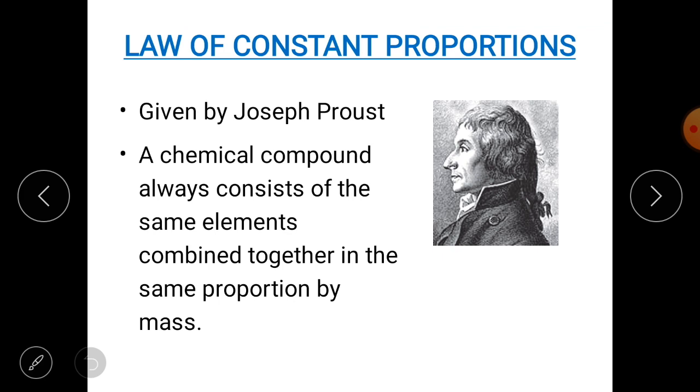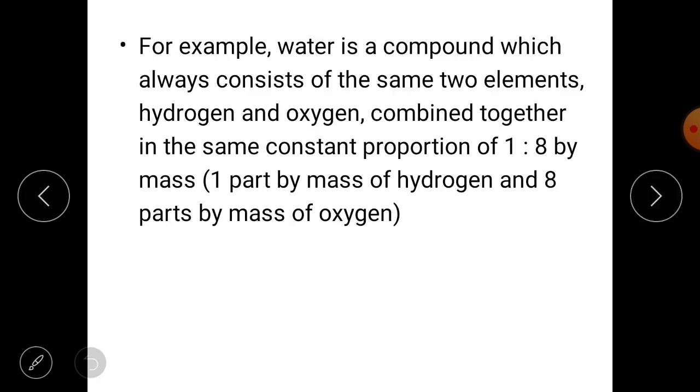The next law is the law of constant proportion. This law was formulated by Joseph Proust. According to this law, a chemical compound always consists of the same elements combined together in the same proportion by mass. It is a bit difficult for you, but I'm explaining how you have to understand it.